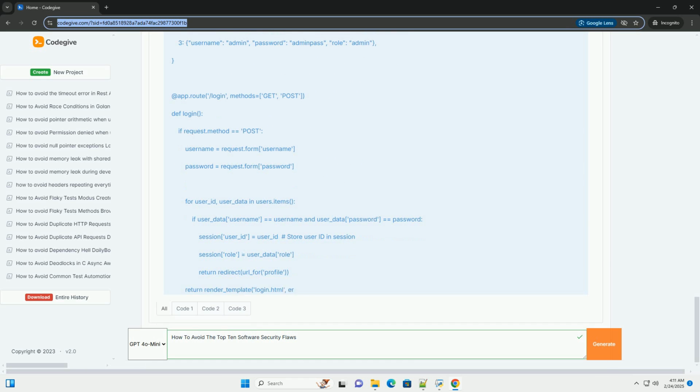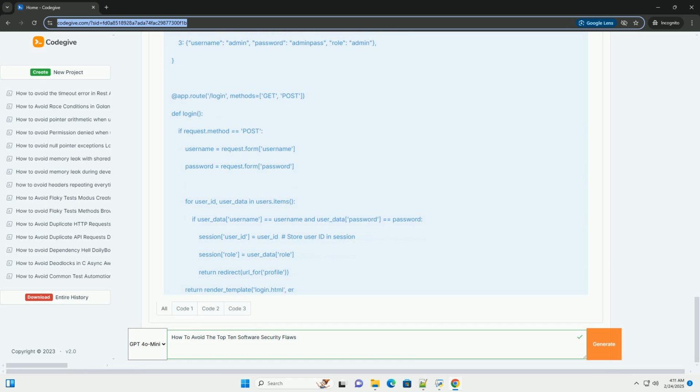Code example, Python, demonstrating insecure session management and a fix. Explanation. The example initially uses a hard-coded secret key for Flask sessions. This is a major security risk because an attacker who knows the secret key can forge session cookies and gain unauthorized access to the application. The corrected code uses os.urandom(24) to generate a cryptographically secure secret key. This key should be stored securely, for example in an environment variable or configuration file, and never exposed in the code.